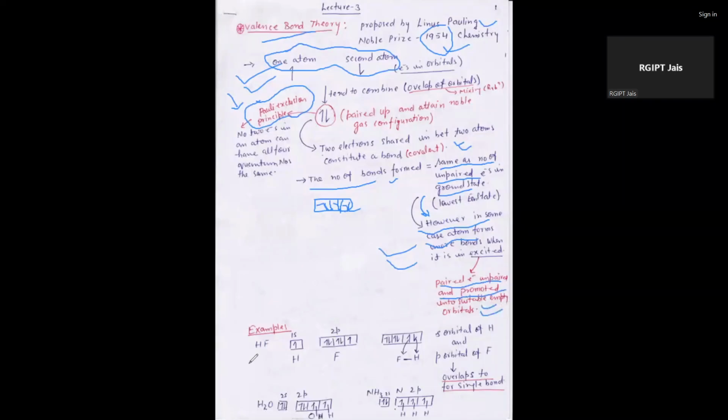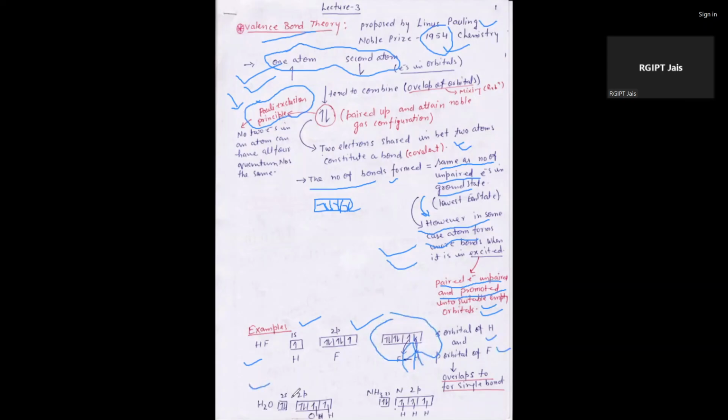Like if we take an example of HF, in case of HF the fluorine ground state electronic configuration is 1s2 2s2 2p5. In case of 2p5 and 2s here, after that it goes this way to form the bond HF, like this. There is formation of one bond from here.